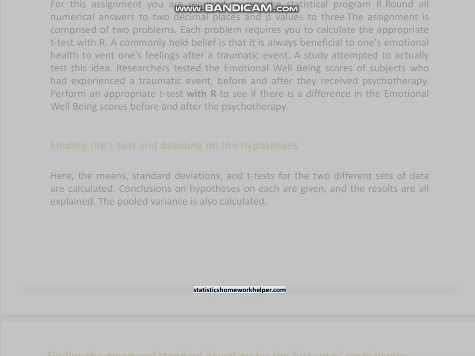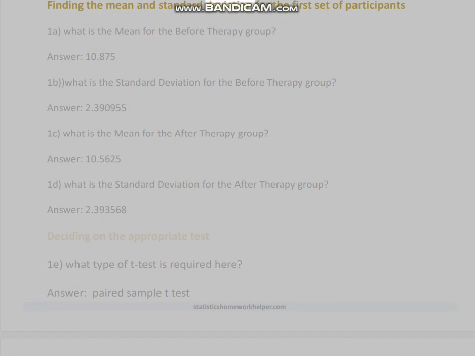Finding the mean and standard deviation for the first set of participants. 1a. What is the mean for the before therapy group? Answer: 10.875. 1b. What is the standard deviation for the before therapy group? Answer: 2.390955. 1c. What is the mean for the after therapy group? Answer: 10.5625. 1d. What is the standard deviation for the after therapy group? Answer: 2.393568.